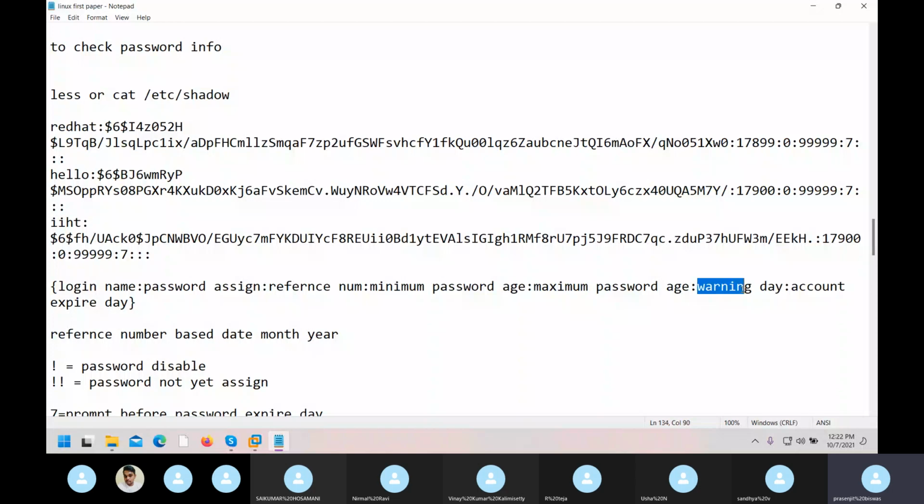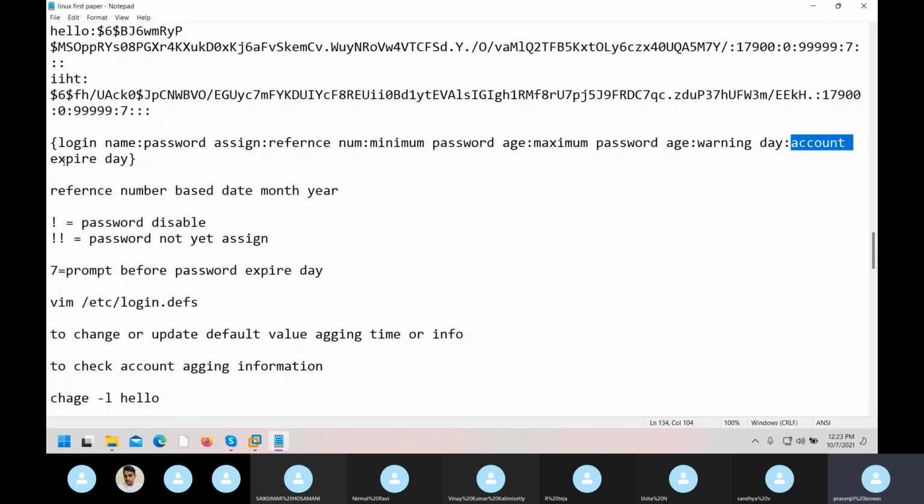Next, warning days. Next, account expiry date. I have given a dot dot. This account will not expire, but if you want, you can change it. This is the meaning of that line. An interviewer might ask you how you can identify when this account will expire, or how you can stop that account after certain days. So you have to say we change the age of that user.